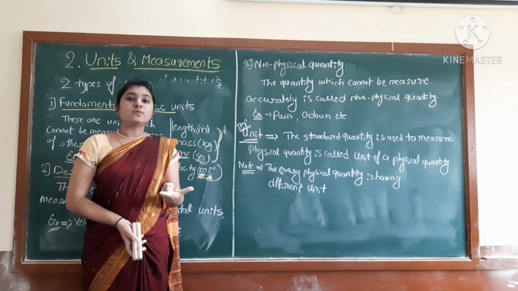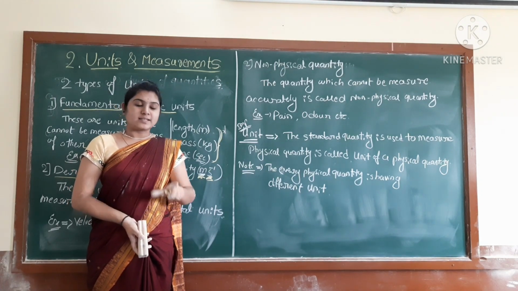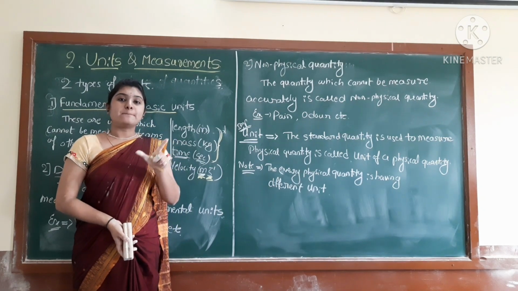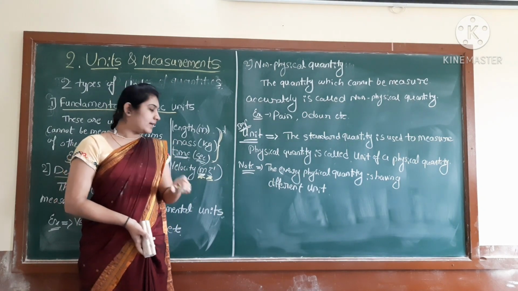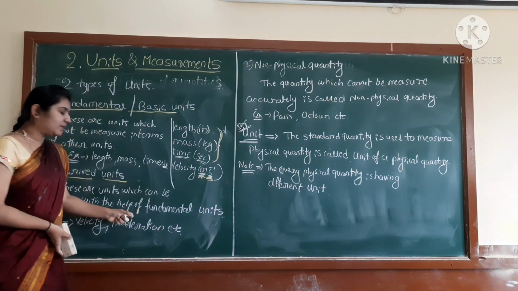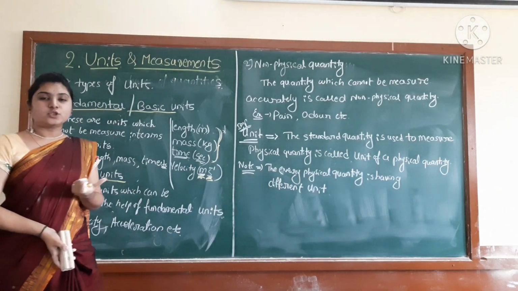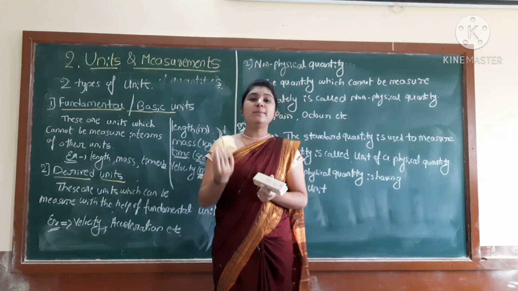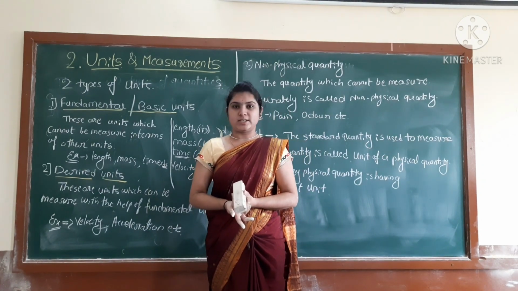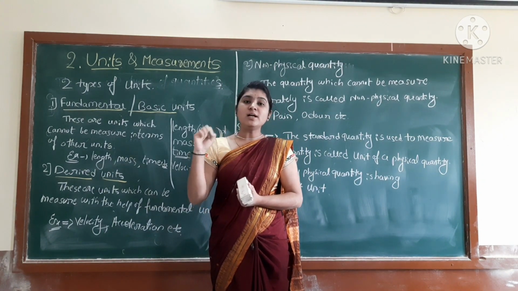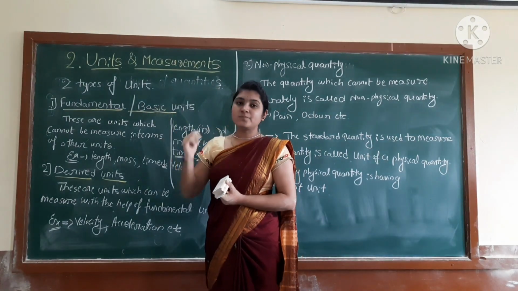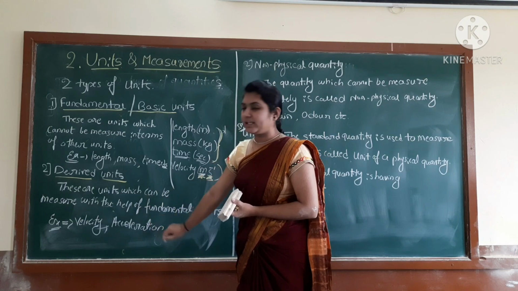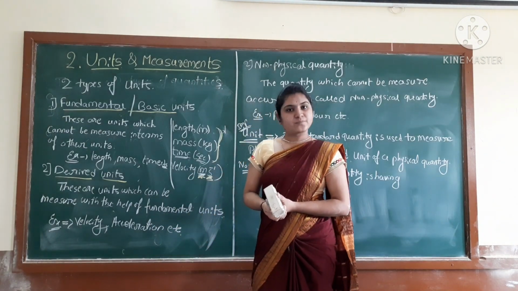There is no need of the other quantities. That's why they are called fundamental or else basic units. And then students, the second one is the derived units. Derived units are dependent on the physical quantities. They are derived from the fundamental units. For example, we considered velocity and acceleration.